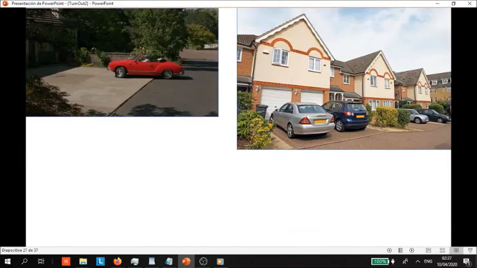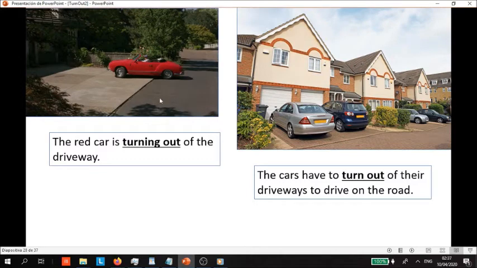Bringing us to number 8. Now this is literal, right? We have the car and it has to go out and turn. So it has the red car here, it has to turn out, right? So the red car is turning out of the driveway.